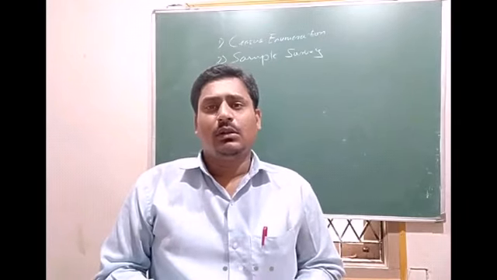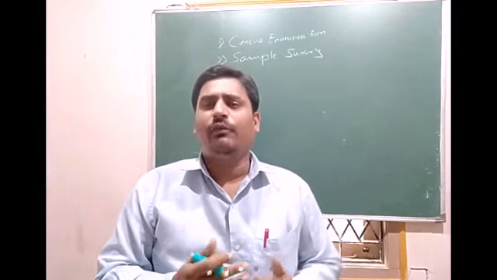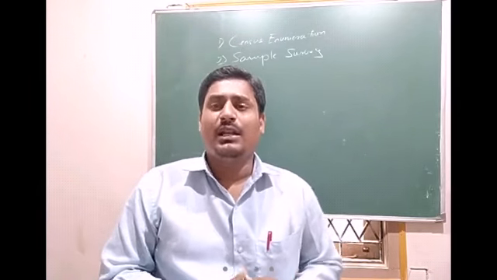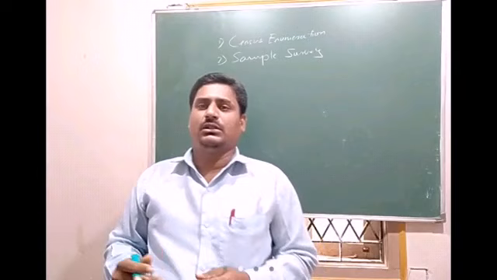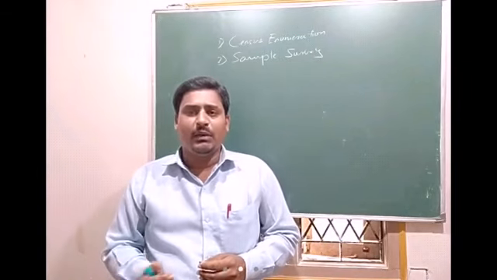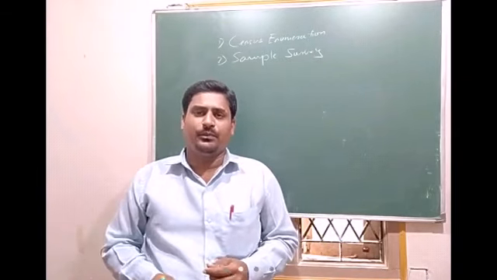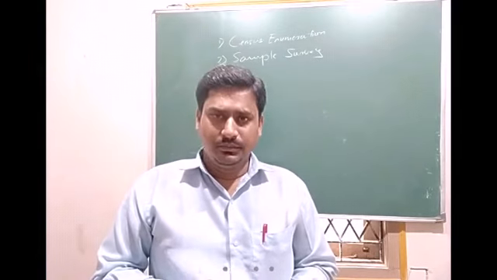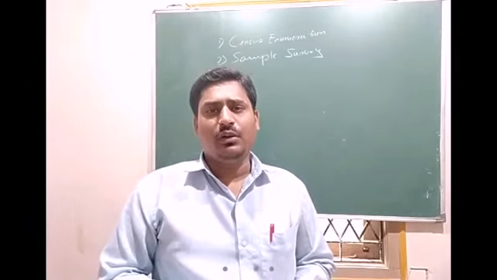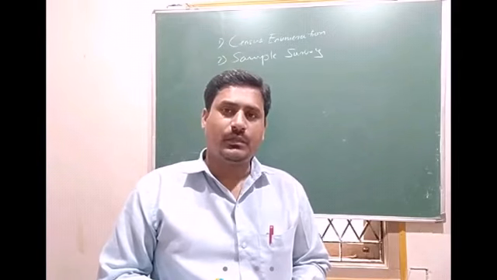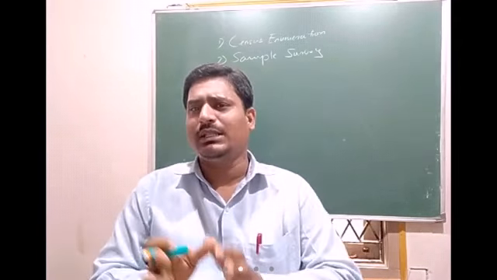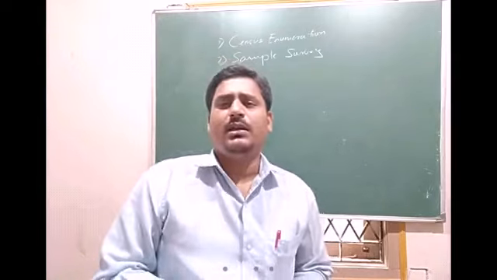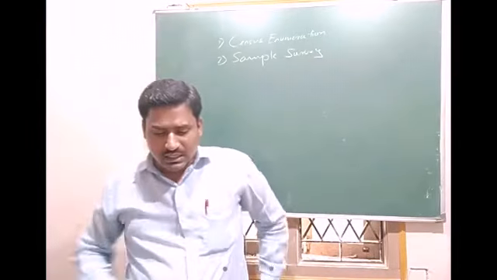We apply this when the area is large, so going and meeting every person is impossible, and the population is infinite. In such cases we go for the sampling method, sample survey. So we meet only selected units of the population.